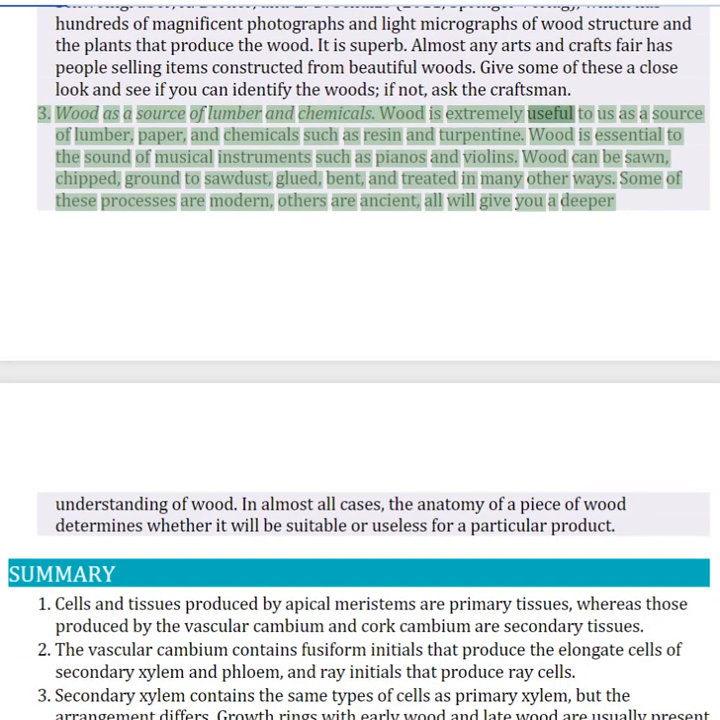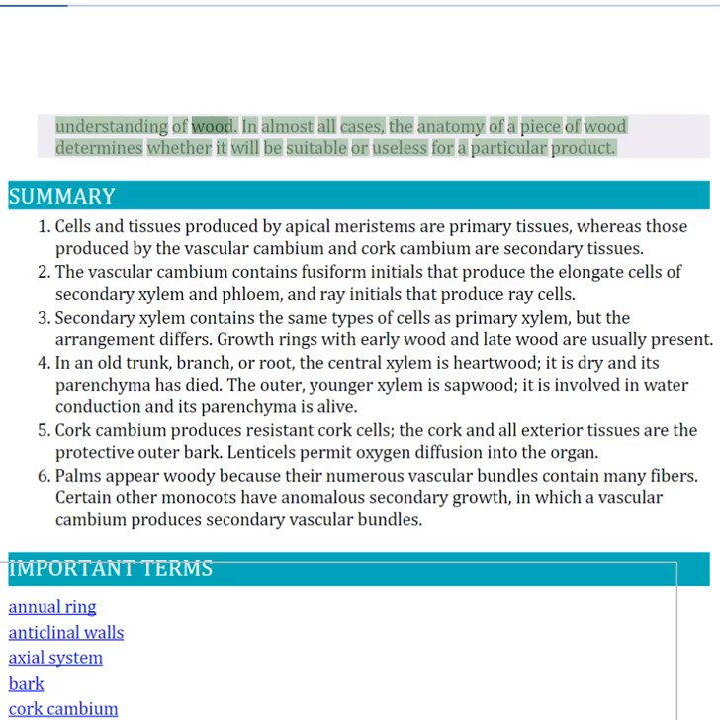Wood is extremely useful to us as a source of lumber, paper, and chemicals such as resin and turpentine. Wood is essential to the sound of musical instruments such as pianos and violins. Wood can be sawn, chipped, ground to sawdust, glued, bent, and treated in many other ways. Some of these processes are modern, others are ancient, all will give you a deeper understanding of wood.